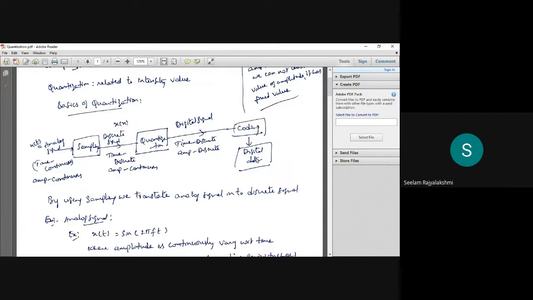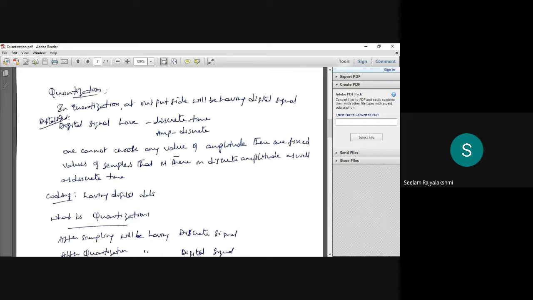Now let us discuss what quantization is. In quantization, as we have already seen, the output side will have the digital signal.